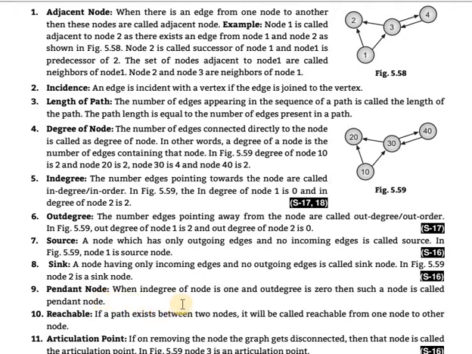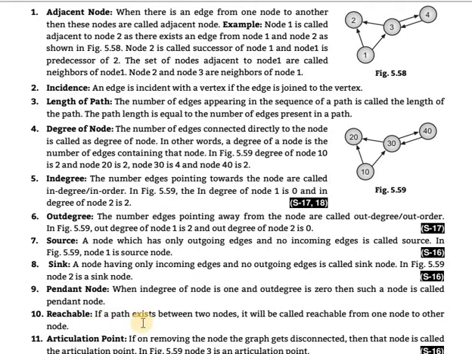After that, pendant node. When the in degree of a node is 1 and the out degree is 0, then such a node is called a pendant node. That means the in degree is 1 and the out degree is 0. In the earlier node, the incoming was 2, so it is not a pendant node; only with incoming 1 is it a pendant node.